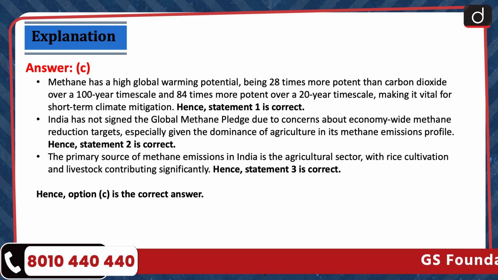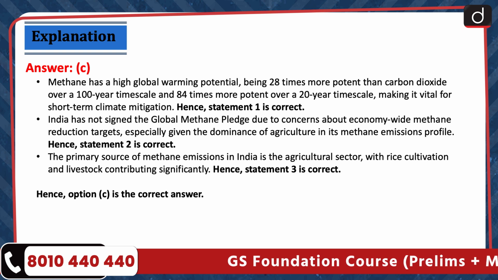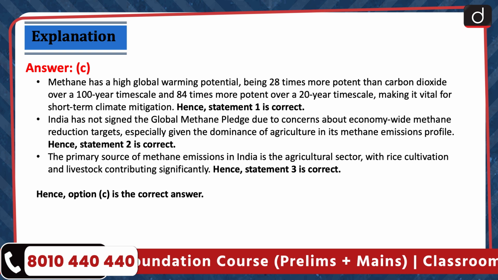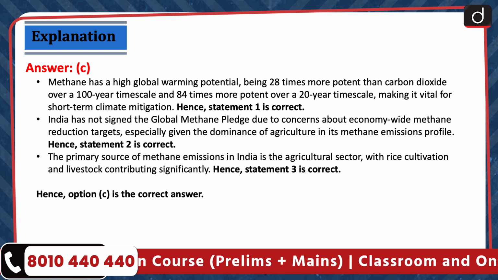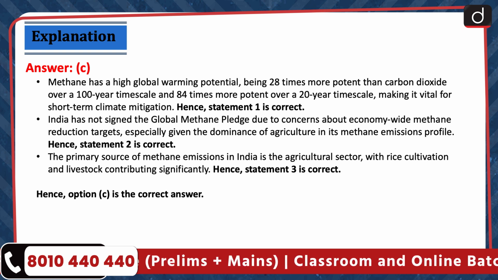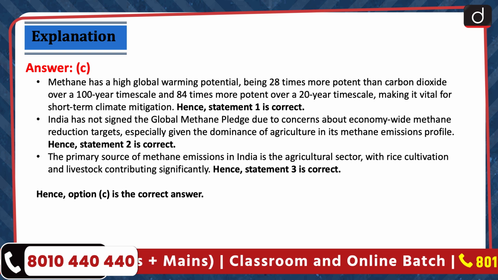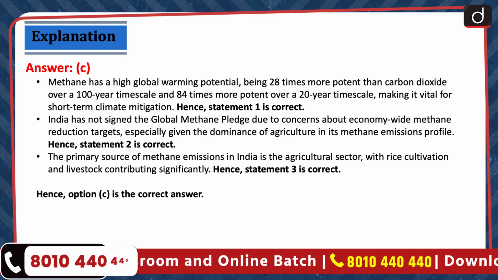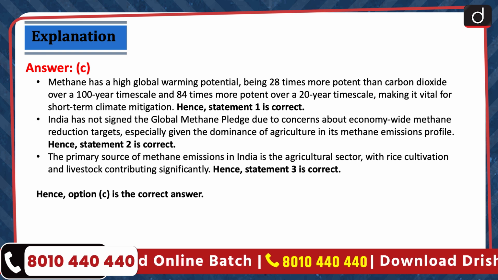India has not signed the Global Methane Pledge due to concerns about economy-wide methane reduction targets, especially given the dominance of agriculture in its methane emissions profile. Hence, statement 2 is correct. The primary source of methane emissions in India is the agricultural sector, with rice cultivation and livestock contributing significantly. Hence, statement 3 is correct. Hence, option C is the correct answer.